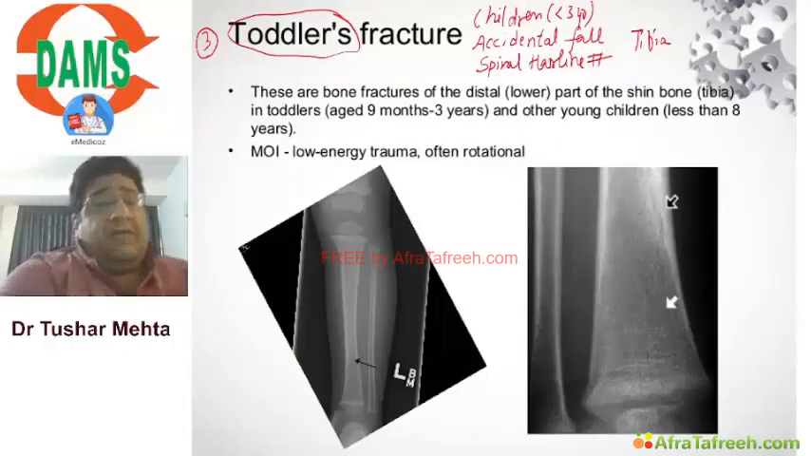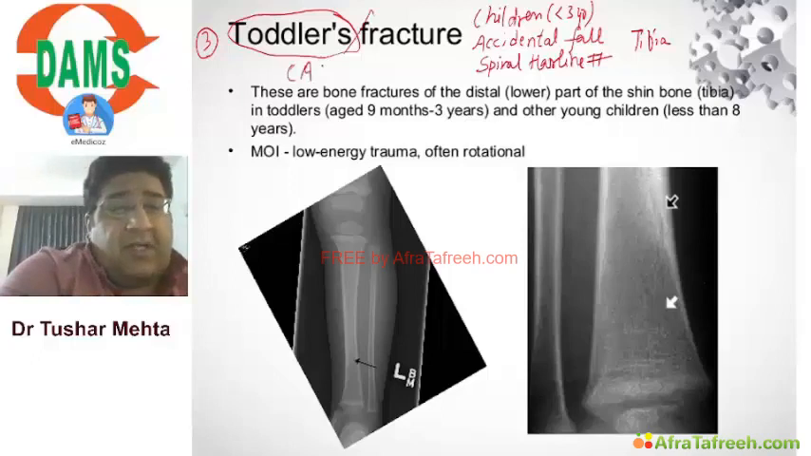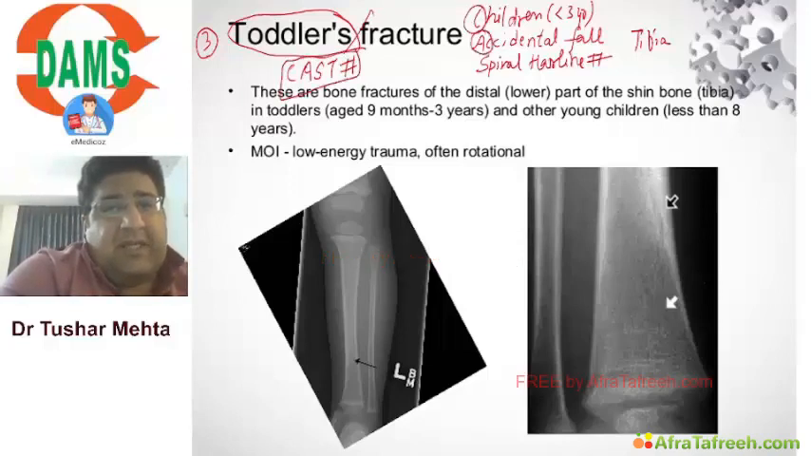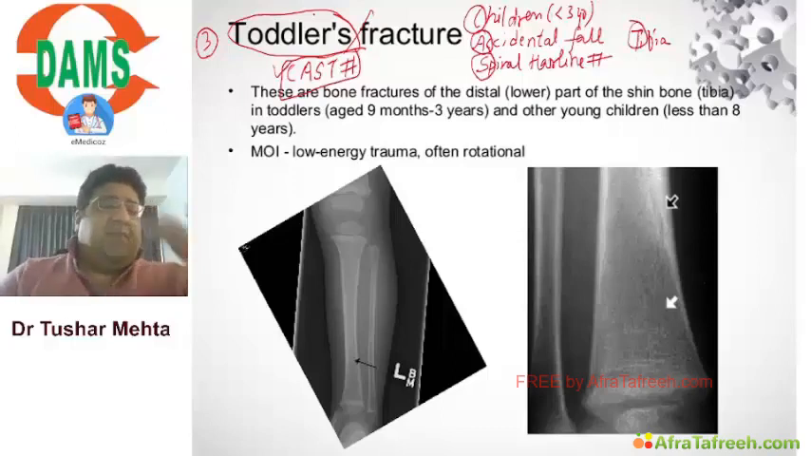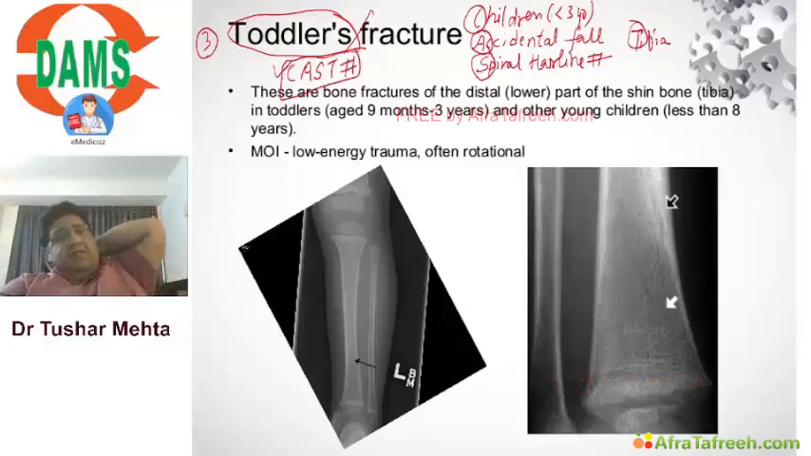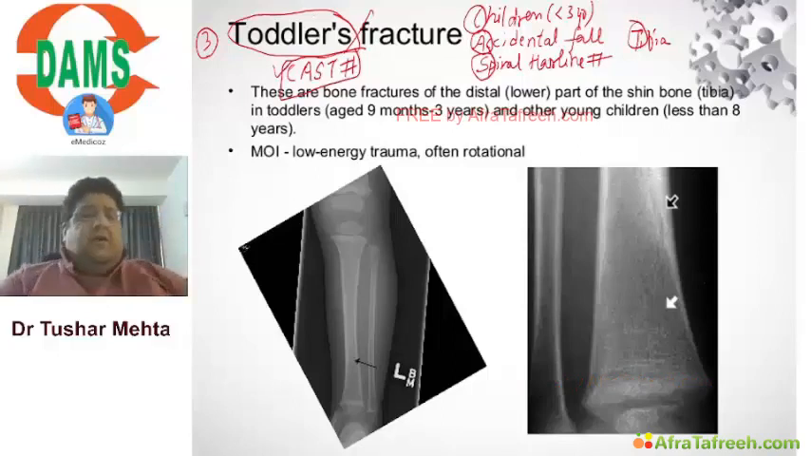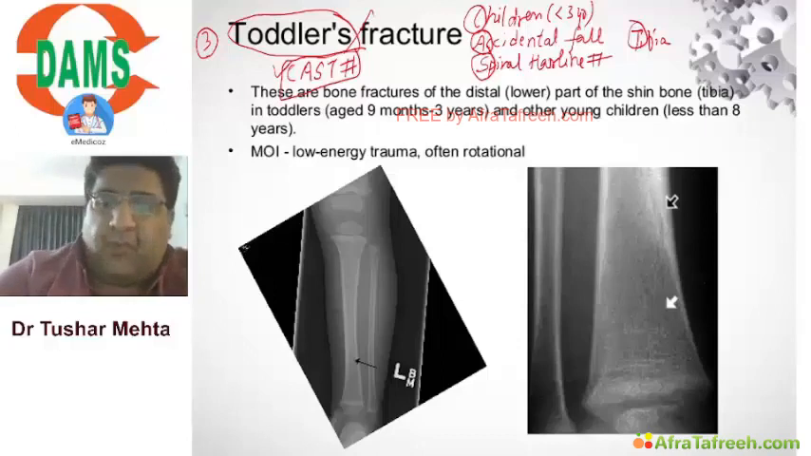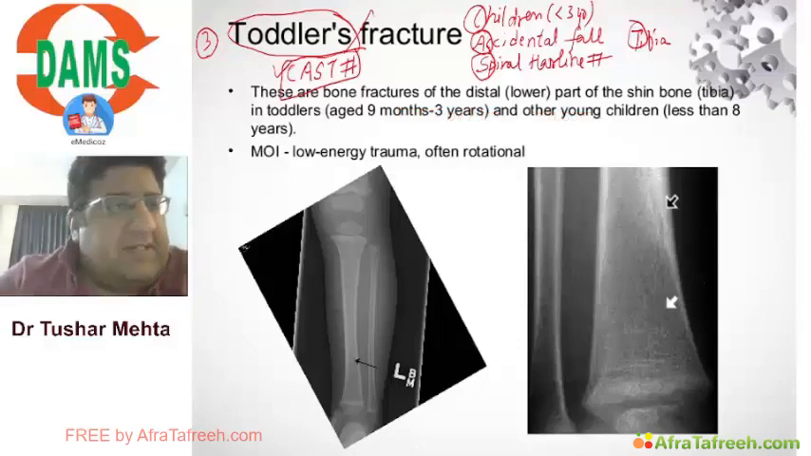Now toddler fracture is also what is called cast fracture, and today I will tell you why it is called cast fracture. C children, A accidental, S spiral, T tibial. Therefore the answer is cast fracture. So this is basically the fundamental here, toddler fracture, or also what is called cast fracture.